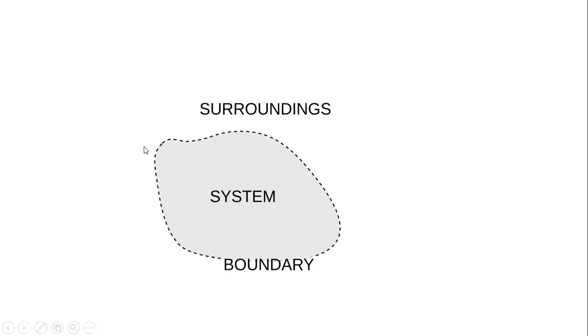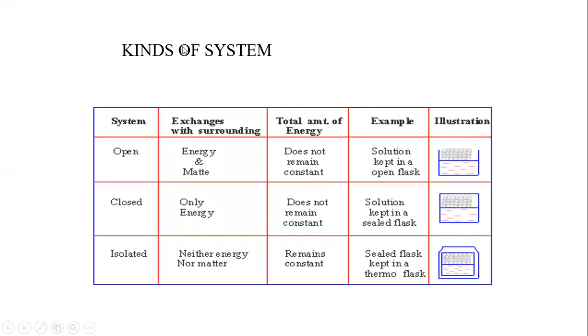You can see this in this diagram also. The system has a boundary, and everything except the system is the surrounding. There are three kinds of system: open system, closed system, and isolated system. In an open system, there will be an exchange of matter and energy.